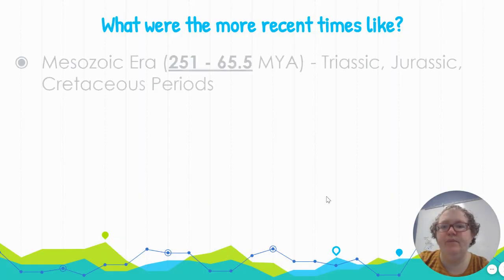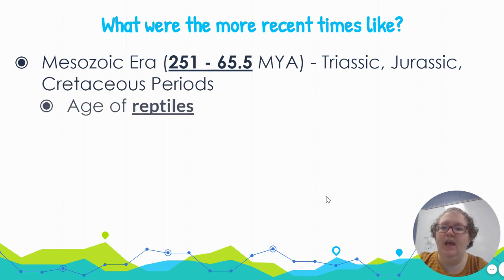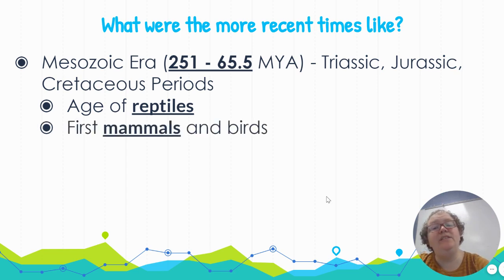Then we have the Mesozoic era. Mesozoic era is from 251 to 65.5 million years ago. And this era is divided into 3 different periods, which you probably have heard of: the Triassic, Jurassic, and Cretaceous periods. This is what is known as the age of the reptiles, or the age of the dinosaurs. But we did also get the first mammals and birds.